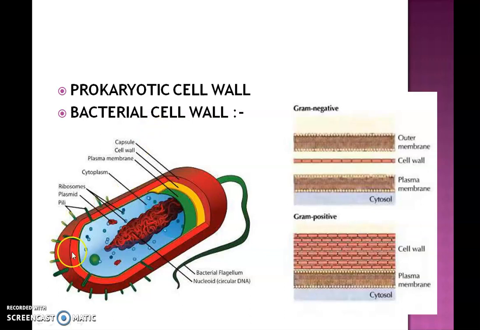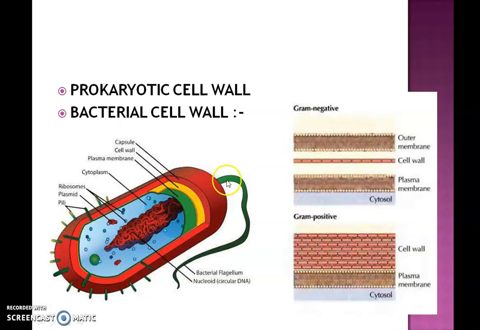We mentioned the bacterial cell wall in the session prokaryote versus eukaryote in our previous video, and still just mentioning about this. This is a prokaryotic cell. We can see this red colored layer. It is the outer membrane or the capsule layer, and inner to it is the cell wall. The yellow colored layer is the cell wall, and the green colored one is the plasma membrane.